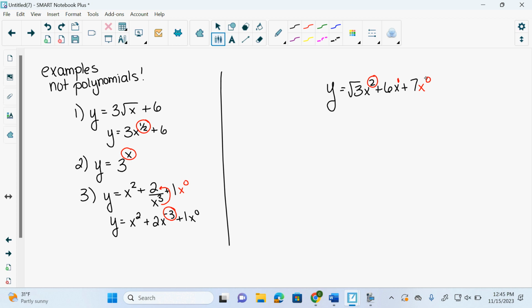This one throws people off. This is a polynomial, because the square root isn't over a variable, whereas in the other one it is. That's just root 3. Root 3 is a decimal. We can have decimals in front of our x's. We do in a lot of our word problems.